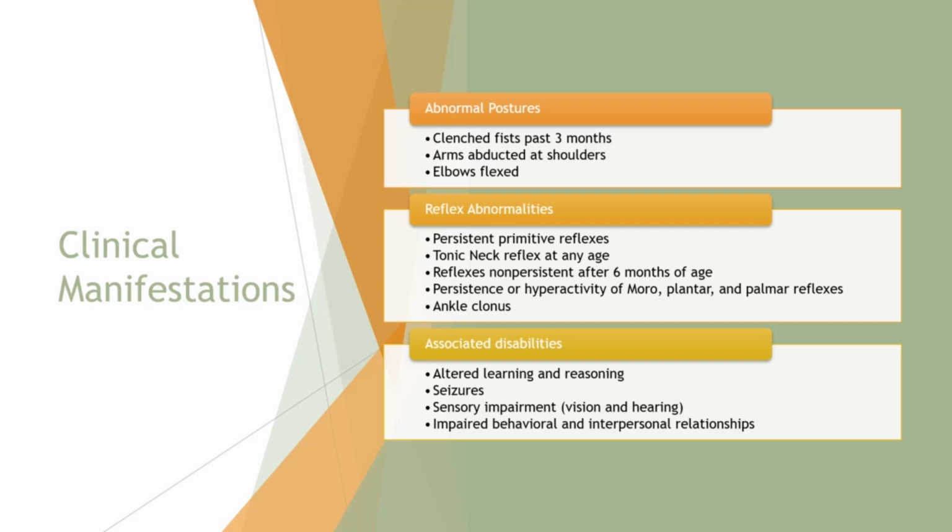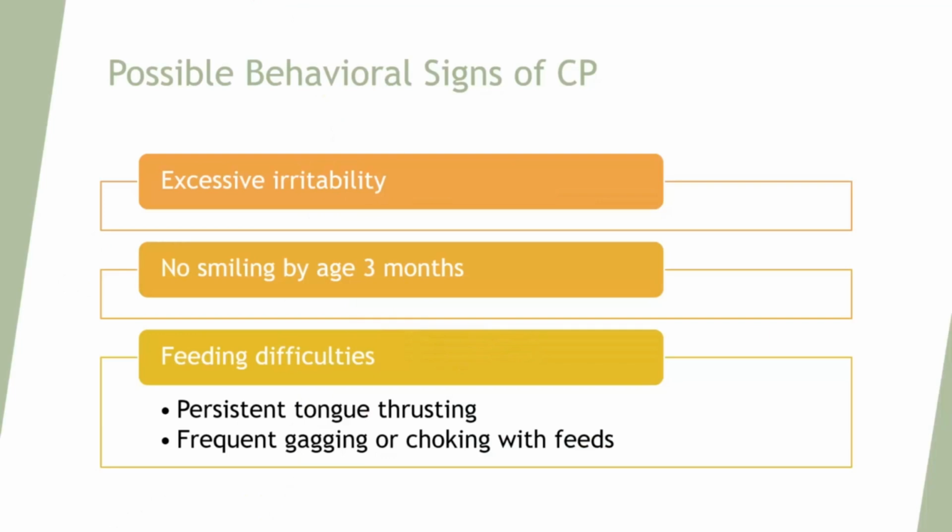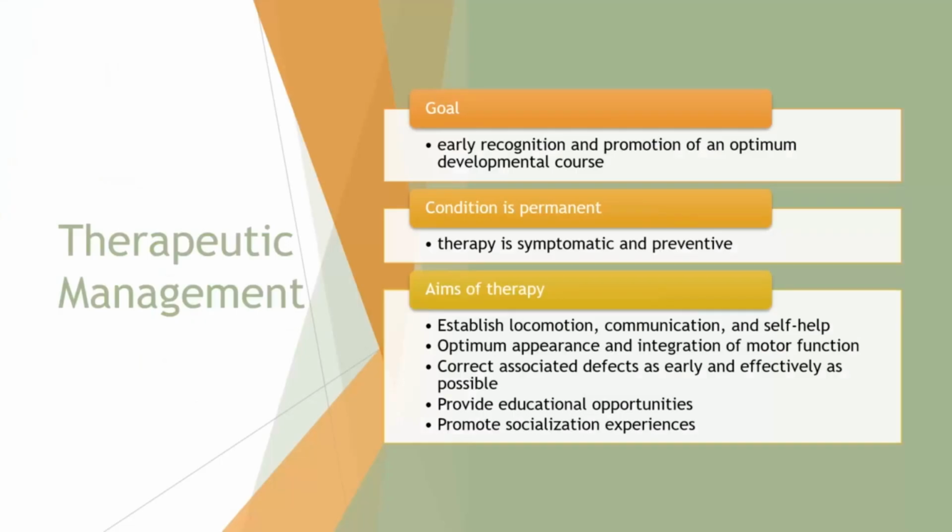And again, some of those early signs I'm going to go over are possible behavioral signs of cerebral palsy. So having excessive irritability, no smiling by age 3 months, having feeding difficulties, so persistent tongue thrusting, and then frequent gagging or choking with feeds.